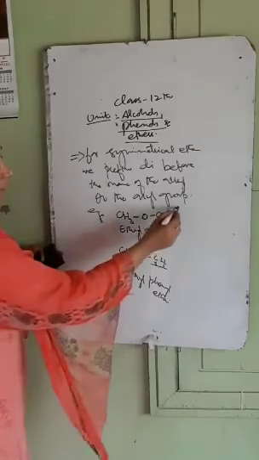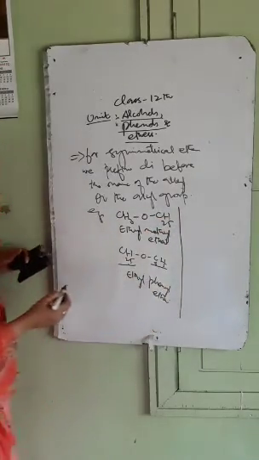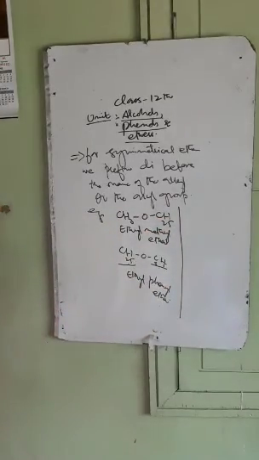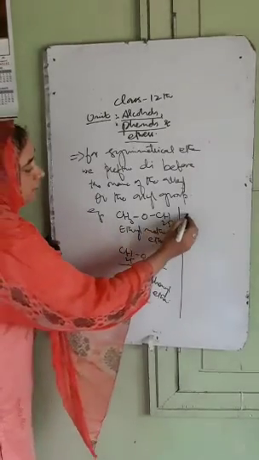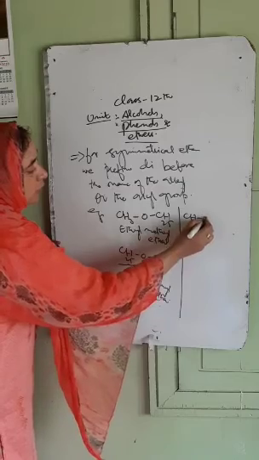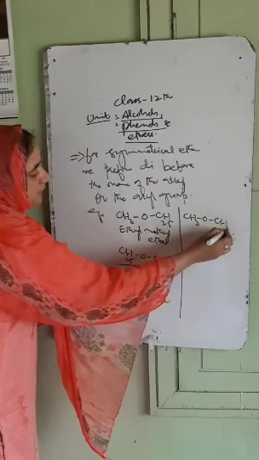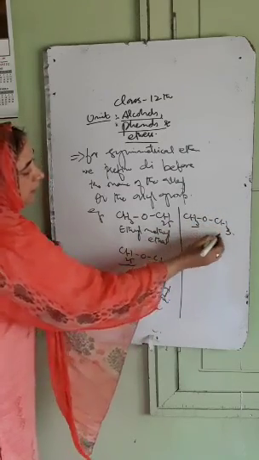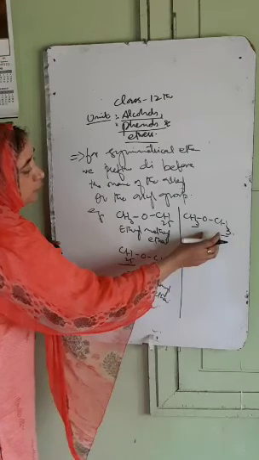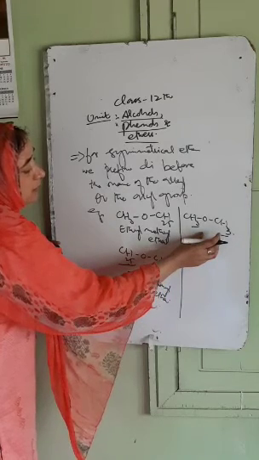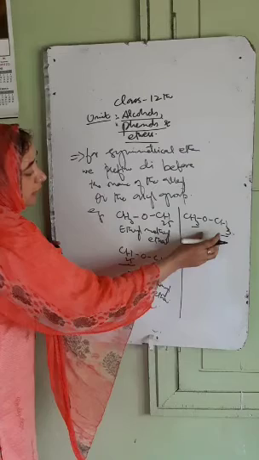Similarly, in the case of symmetrical ethers, we prefix di before the name of the alkyl or aryl group. For example, we have CH3OCH3. This one is methyl, this one is also methyl. How many methyls? Two. So we prefix the word di before the name of the alkyl groups.